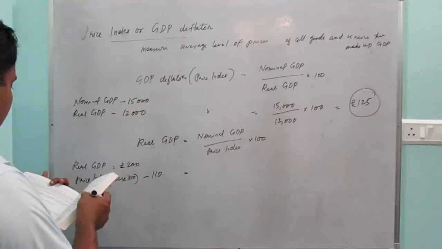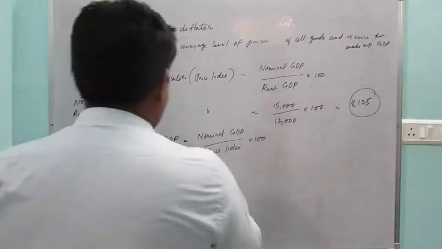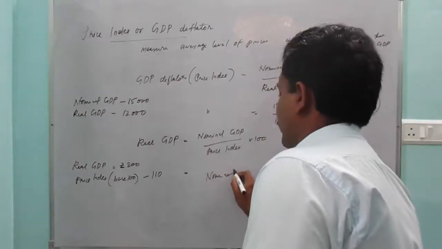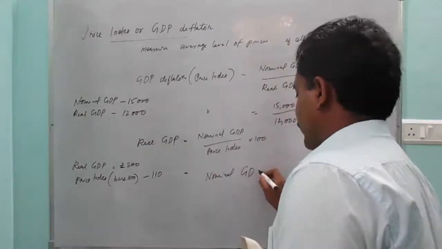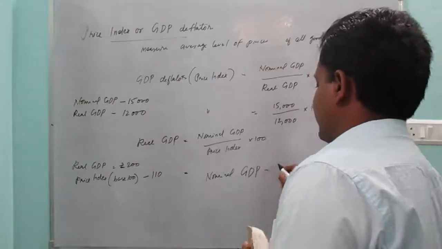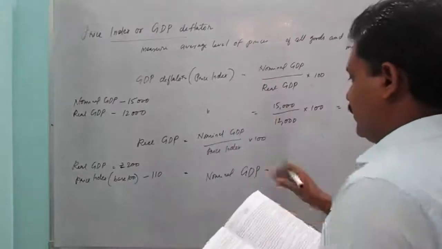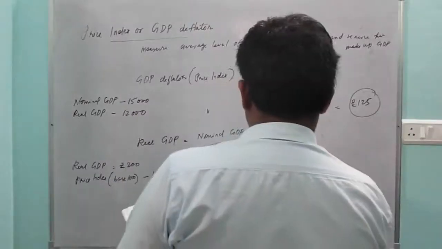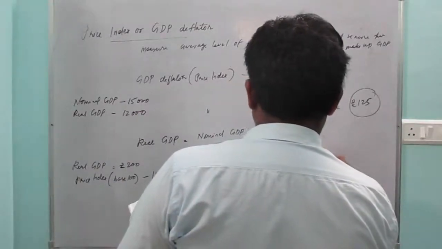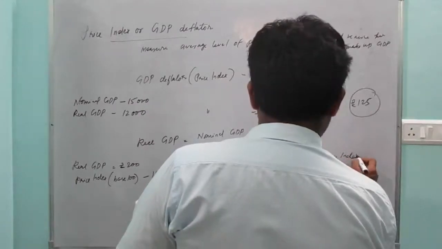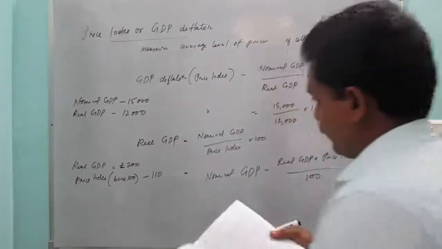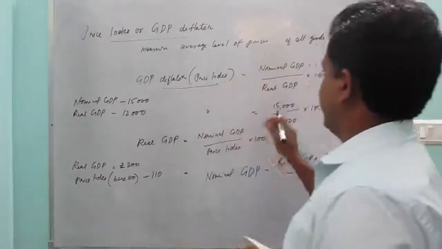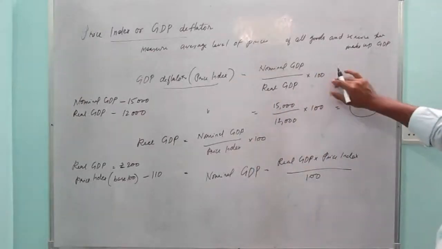Real GDP is given here, and the nominal GDP is to be found. Don't worry. Nominal GDP is equal to real GDP into price index upon 100. These are the three formulas you need to learn. GDP deflator is nominal GDP upon real GDP into 100.